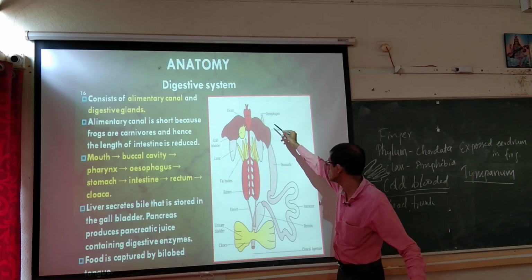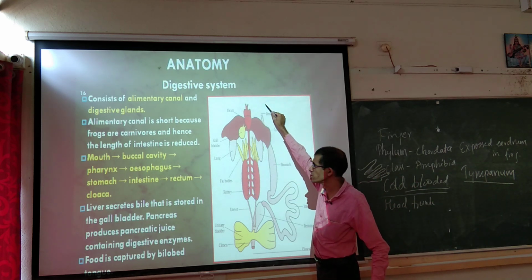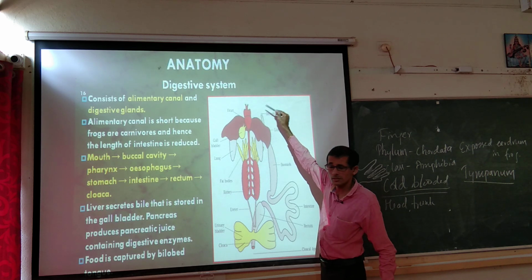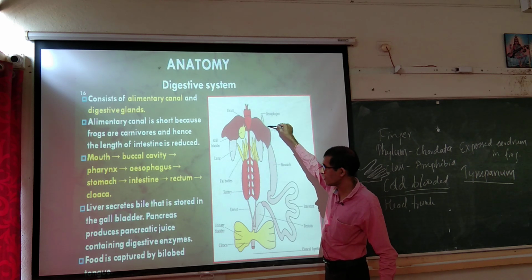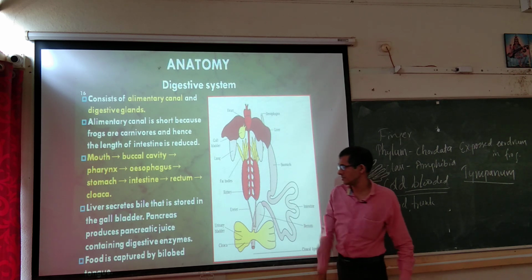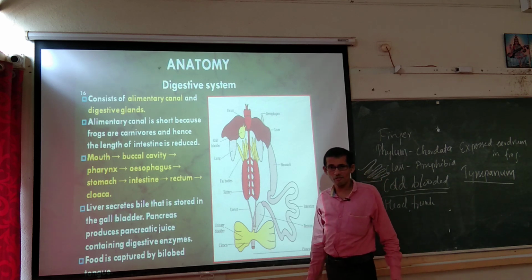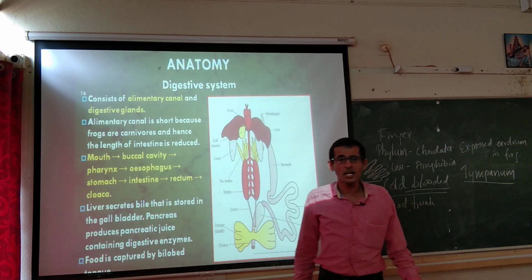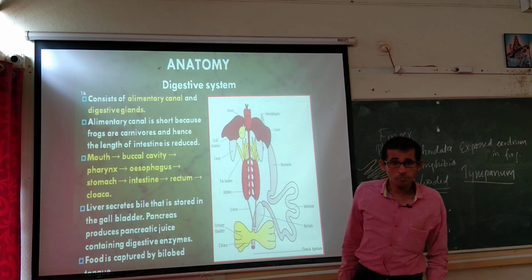Starts with the mouth. First there is the mouth, then buccal cavity, then pharynx, esophagus, stomach, then intestine and rectum and cloaca, common passage for excretion, fecal discharge and release of sperm or egg.